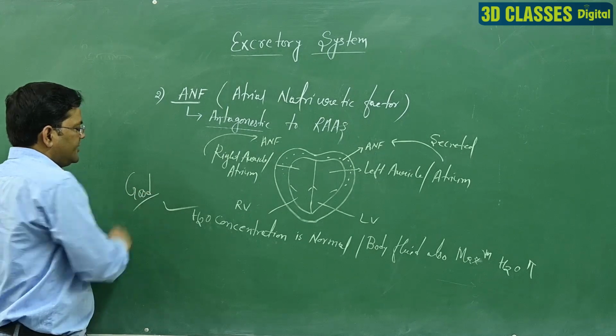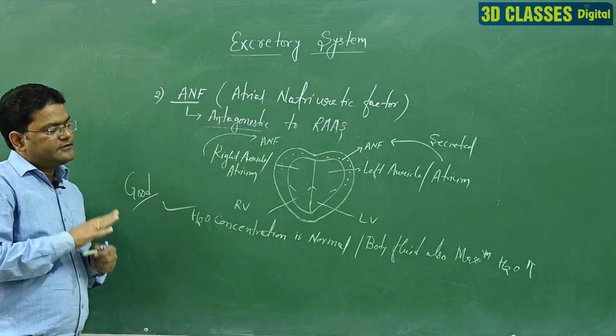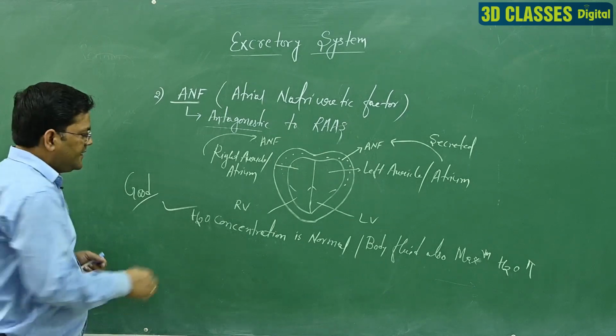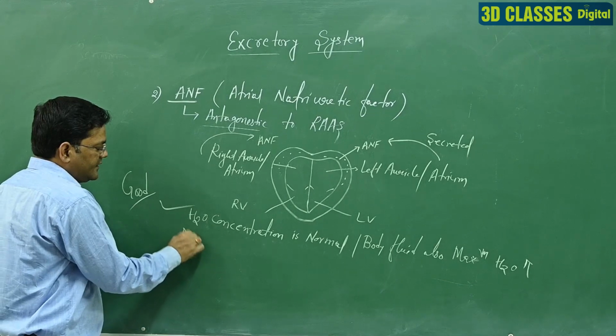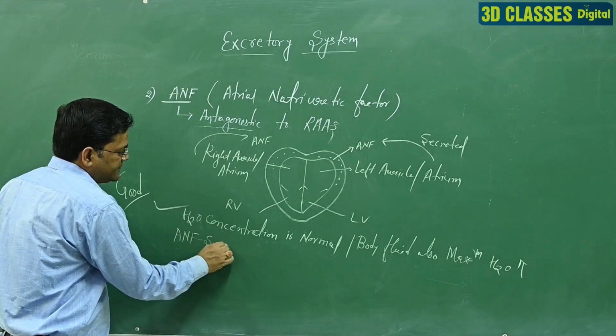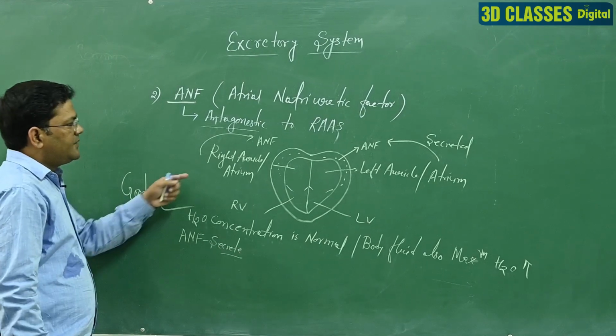That means you take water and the water level in your body is very normal and you are in a healthy condition. In that time ANF is excited and ANF secretes its chemical form,